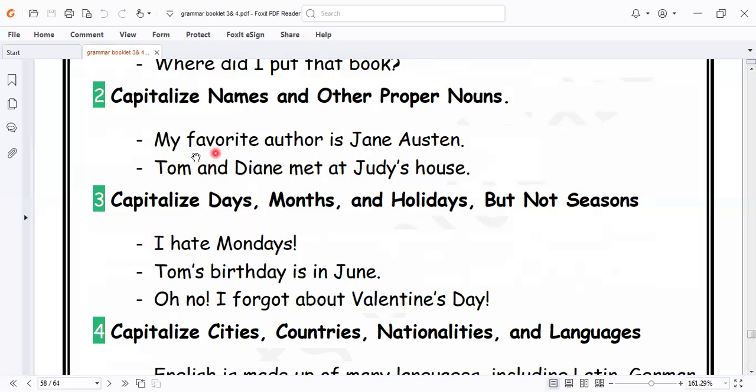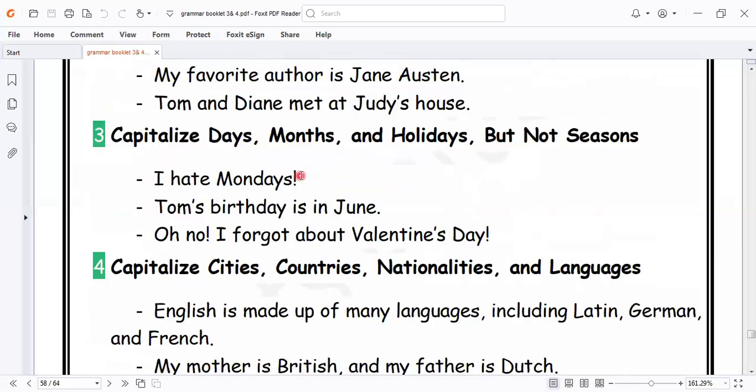But the rule of punctuation is that when we start a sentence, we write the first word in capital. If "my" comes in the middle of the sentence, can I write it in capital letter? No. Can we write it in small letter? Yes. Here we have "is". If we ask a question or we start a sentence with it, we write it in capital letter. If it comes in the middle, we write it in small letter.